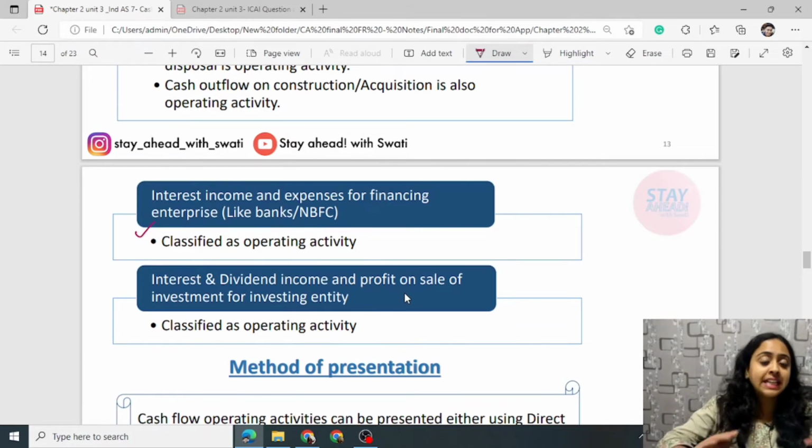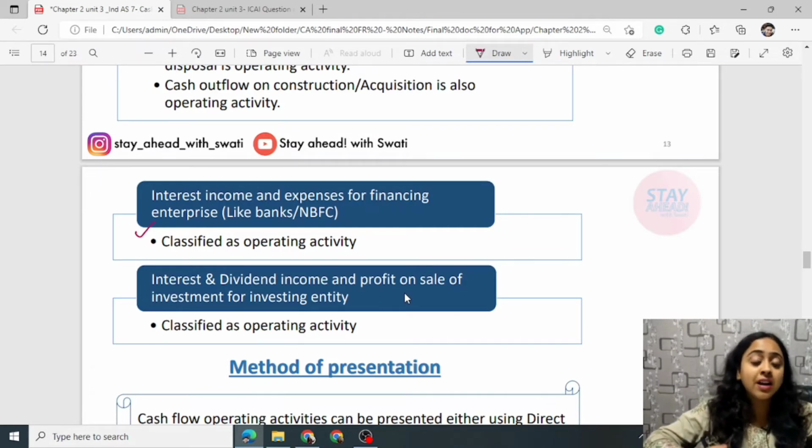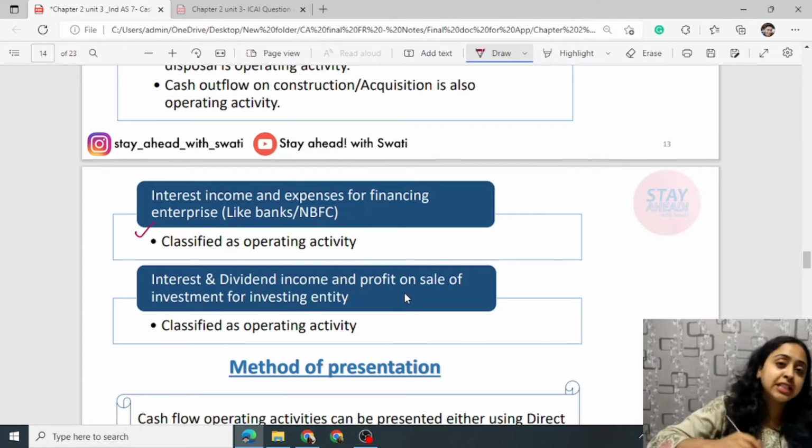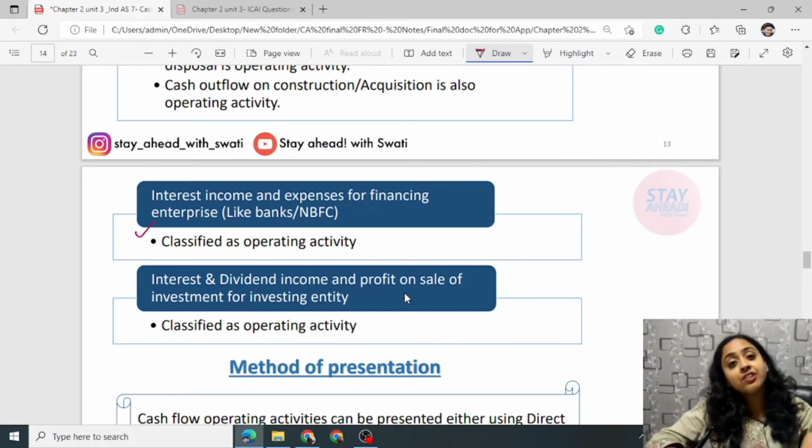Next, interest income and expenses for financing enterprises. In general, interest income and expenses are operating, but for us, interest income and expenses are generally financing and investing activities. But if you are a bank or financial institution and your core business is lending money, receiving deposits, paying and receiving interest, then such interest income and expenses will be your operating activity.